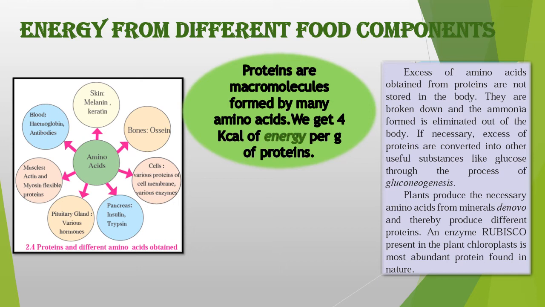Now, plants produce amino acids from minerals de novo. De novo means starting all over again. And thereby they produce different proteins. You know that plants are autotrophic. They prepare their own food. Okay. Now, an enzyme which is called rubisco, this is important, is present in plant chloroplasts and is the most abundant protein found in nature.